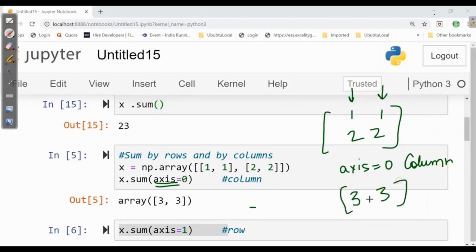So here we got an array of 3, 3. When it is asked axis is equal to 1, then we will calculate by row. So here axis is equal to 1 will be 2, 4.